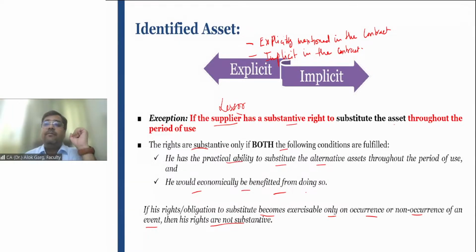Why? Because let's say I, as a guest, go there and I need a room. Of course I am not a committed guest, the company is a committed customer, but I need a room which is pool facing, and the second floor room is the only pool facing. So instead of giving that room to that company, the hotel owner will give that room to me. Why? Because he is charging a premium from me, right? So he is economically benefited by doing that. And in the agreement, when you look at it, no room number is mentioned. It means it is not an identified asset, right?